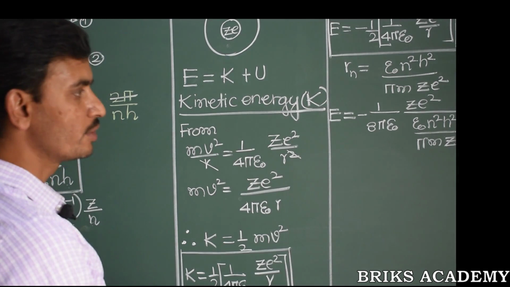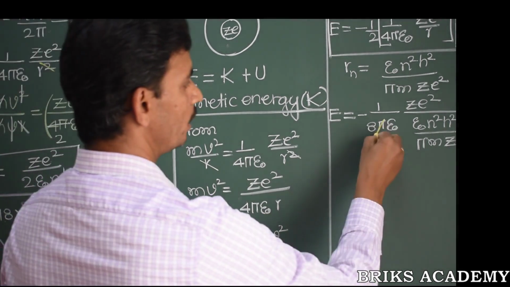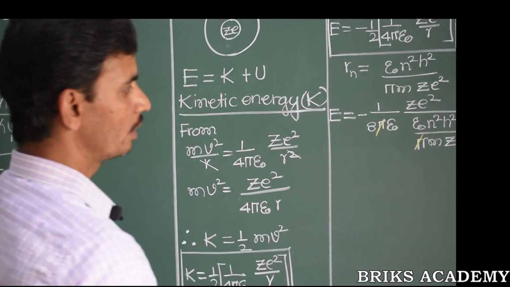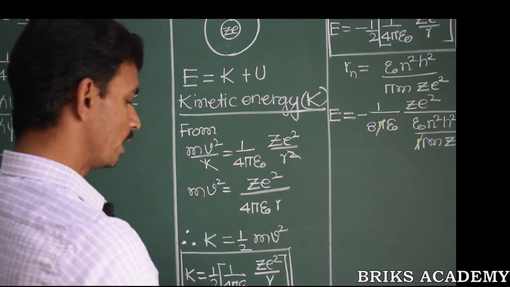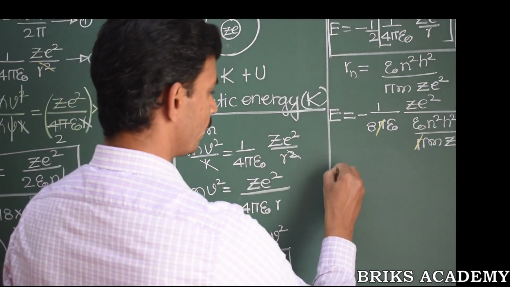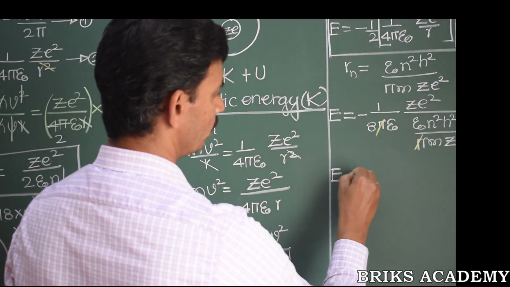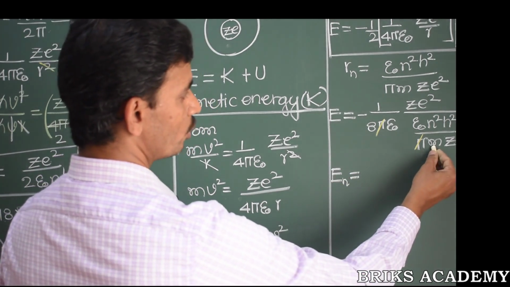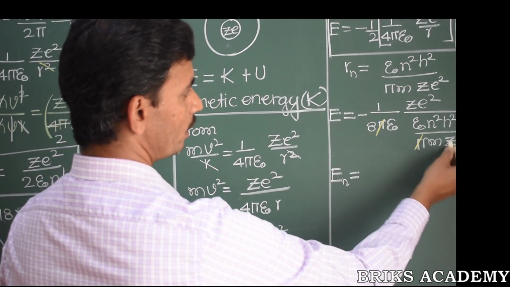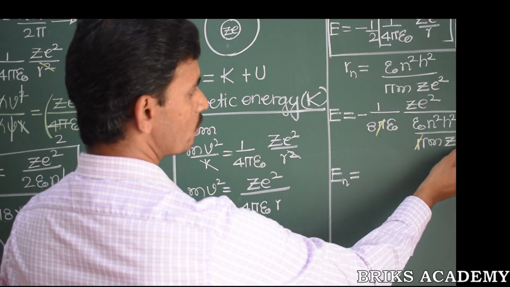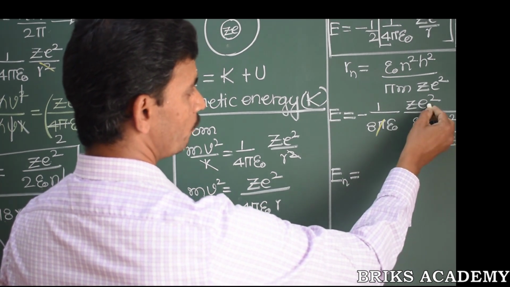Let's check what are the terms that we can cancel. A pi here can be cancelled. None of the other terms can be cancelled. So let us rearrange the terms. When you rearrange this, for the energy of the electron in the nth orbit, m goes to the numerator, Z goes to the numerator and becomes Z square here. E square goes to the numerator, becomes e power 4 here.